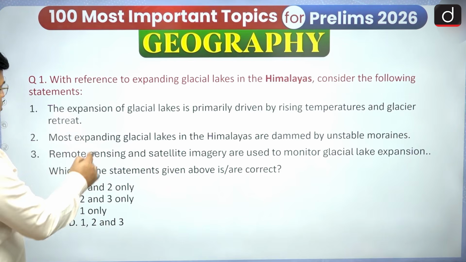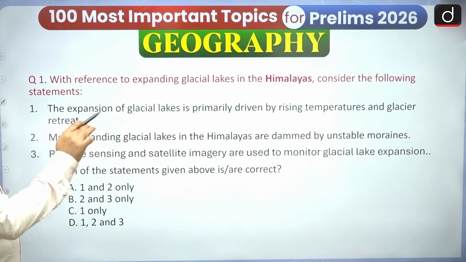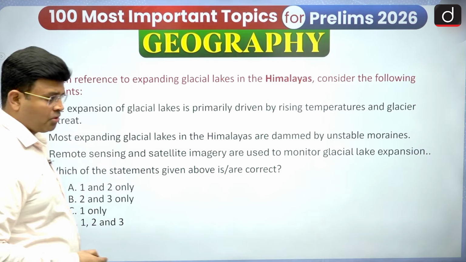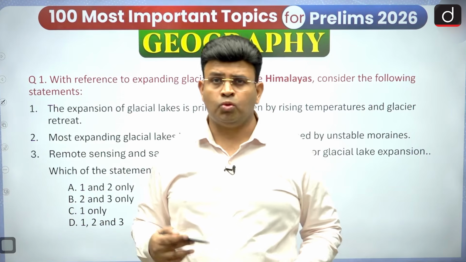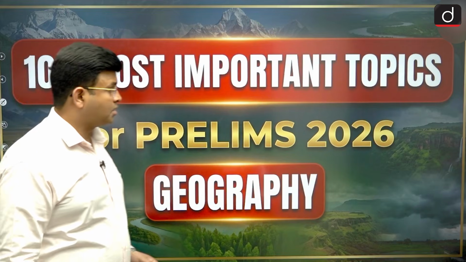Another, most expanding glacial lakes in the Himalayas are dammed by unstable moraines, meaning the moraine is not strong. Another one: remote sensing satellite imagery is used to monitor glacial lake expansion. So we have to answer whether each is right or wrong. Please put in your effort to answer these questions, and then in the 5th episode we'll discuss it.